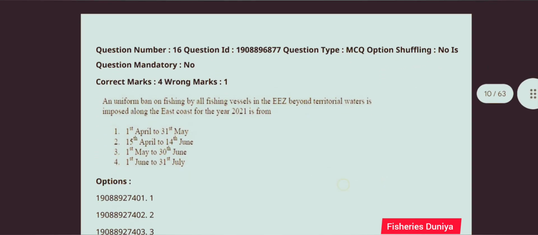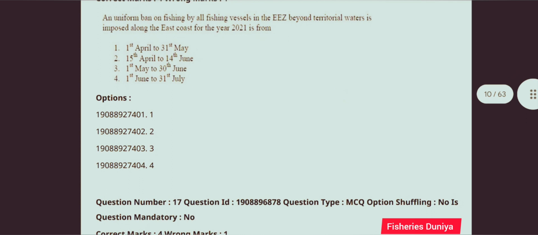Next question, an important tool used in fisheries management for describing fish stock in relation to exploitation. The correct answer is option number 2, maximum sustainable yield. Next question, a uniform ban on fishing by all fishing vessels in the EEZ beyond territorial water along the east coast for the year 2021 is from. The correct answer is option number 2, 15th April to 14th June.